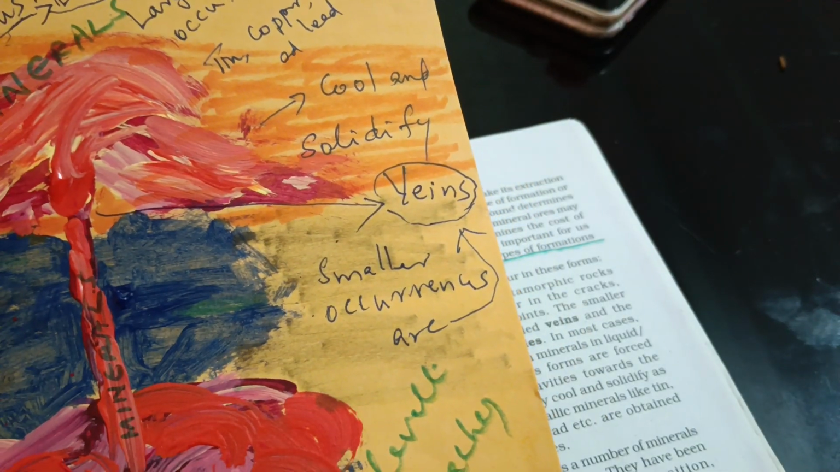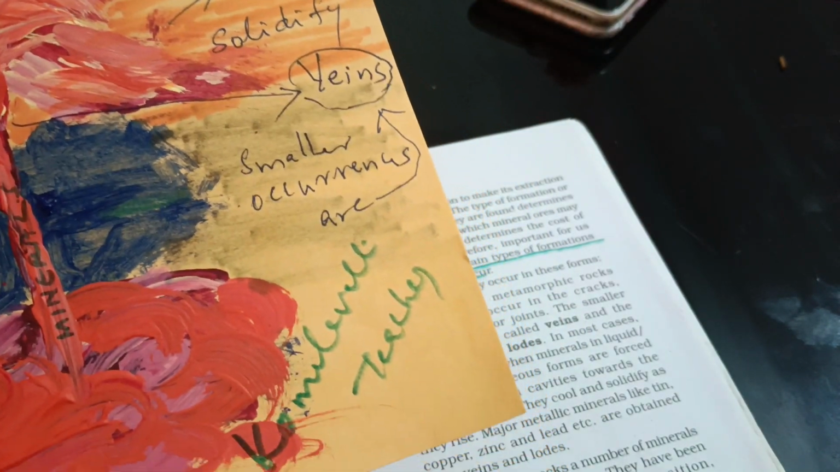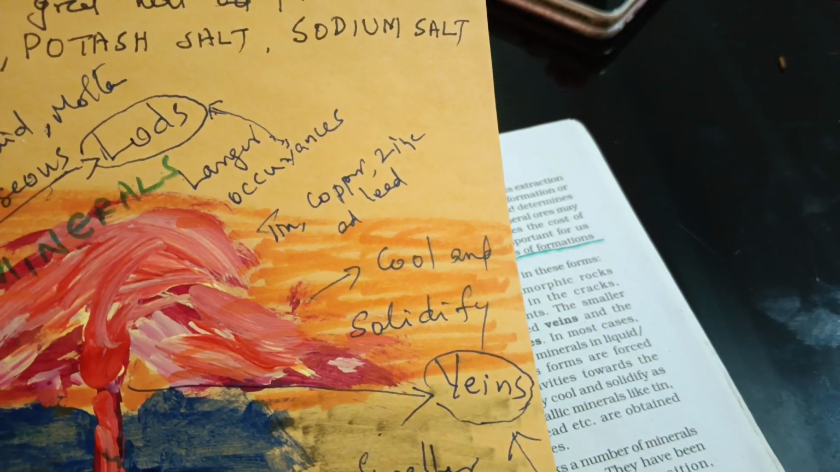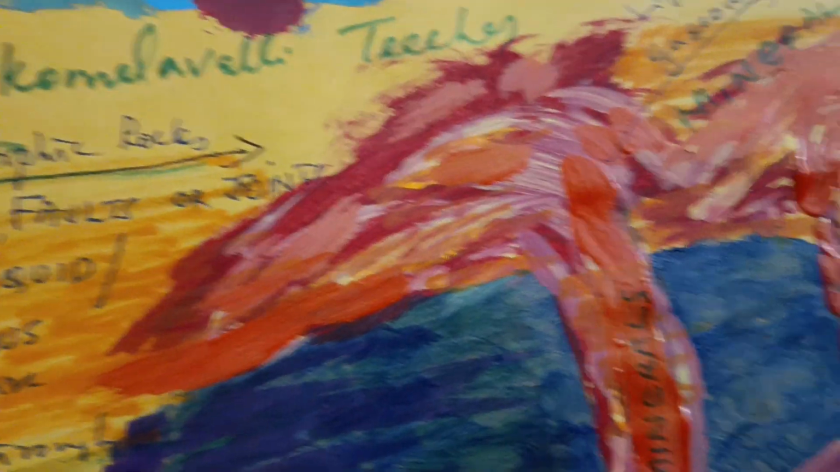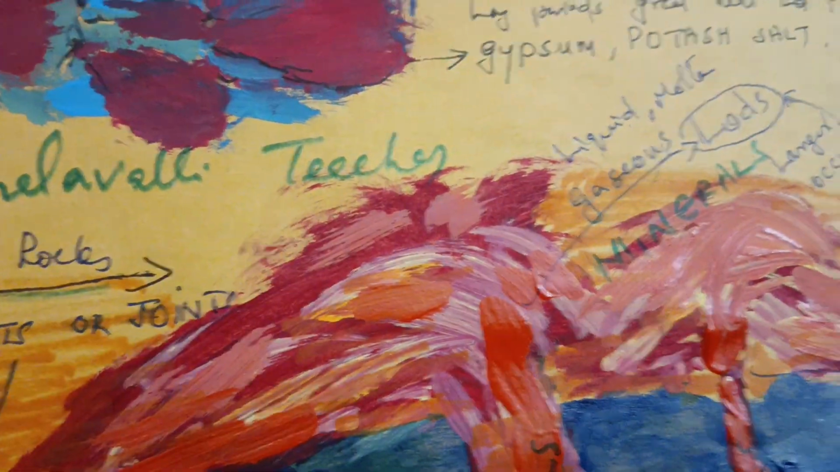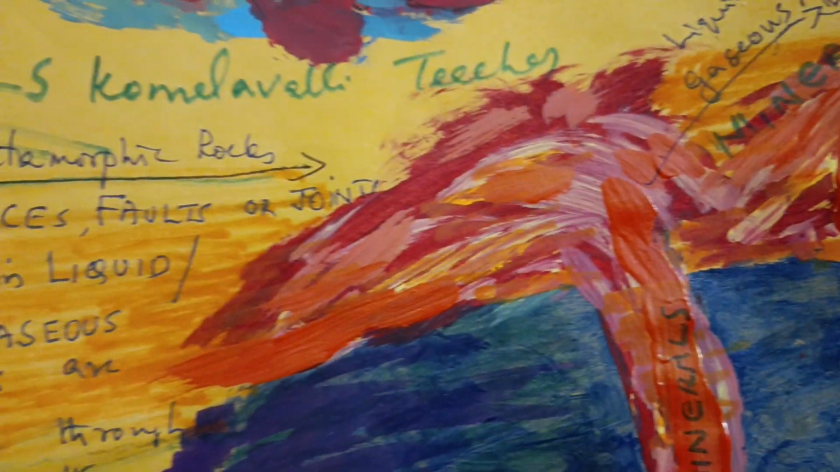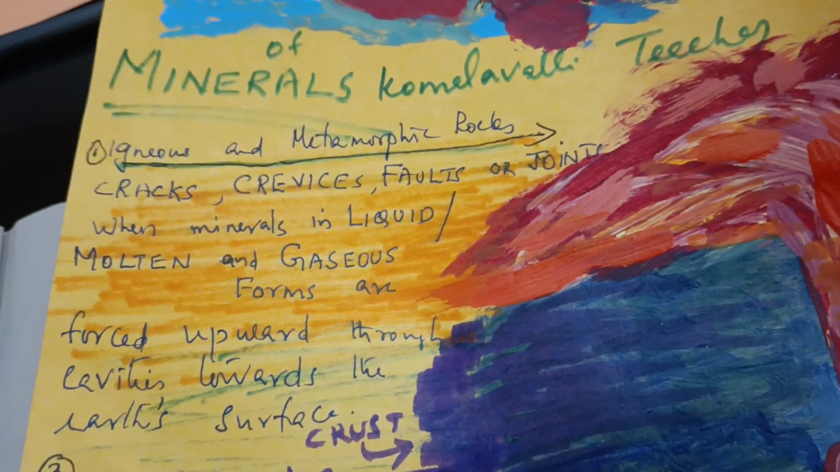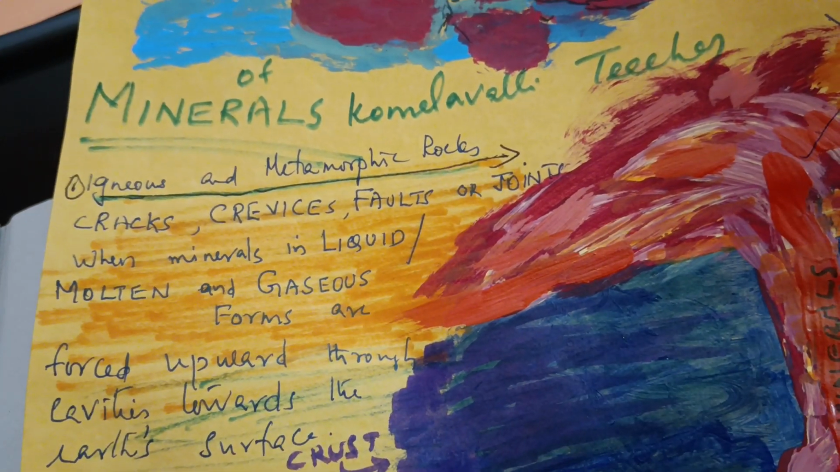So here I have written the examples. Smaller occurrences are called veins, and examples are tin, copper, zinc and lead. And larger openings we call lodes. So this is what is meant by igneous and metamorphic rocks.